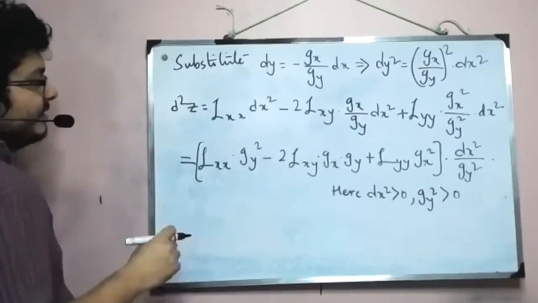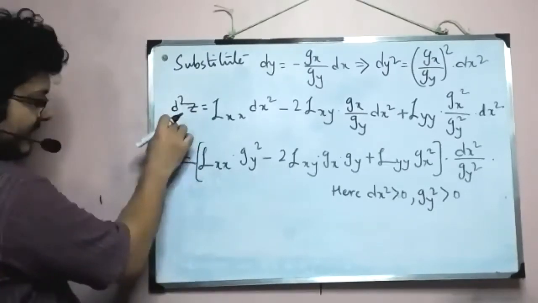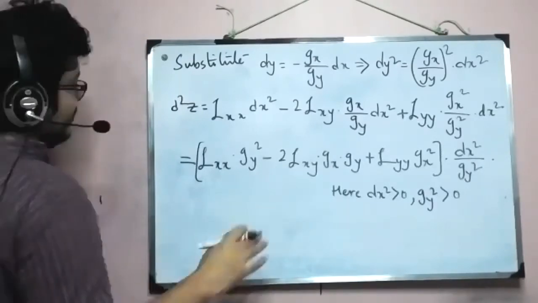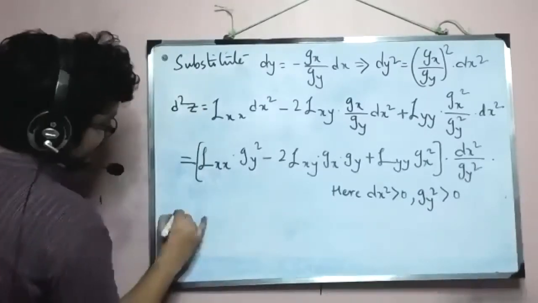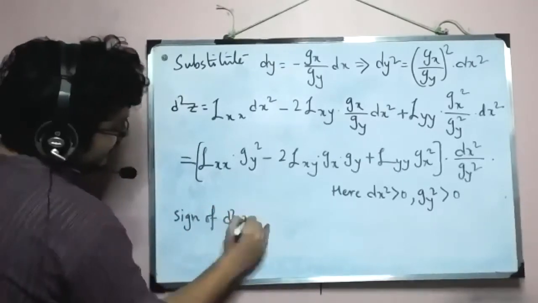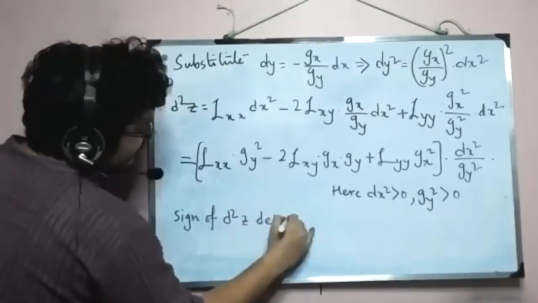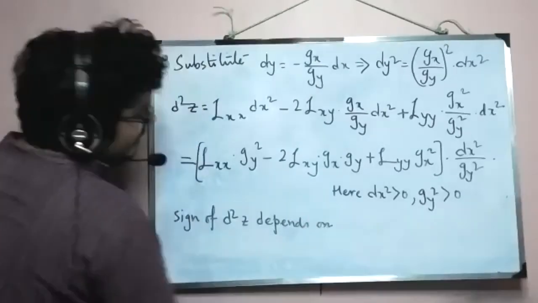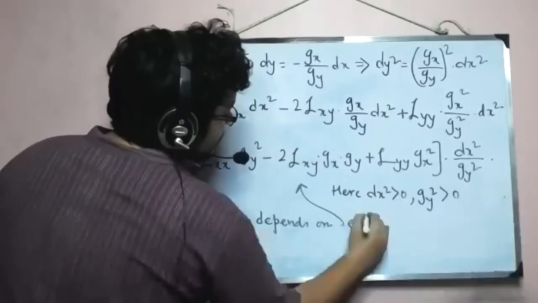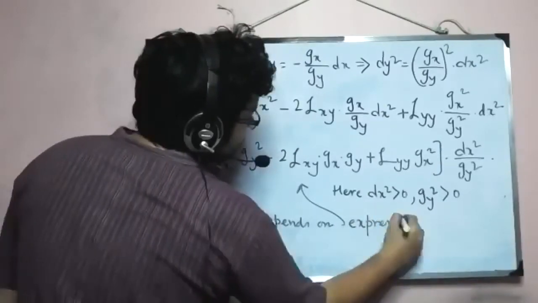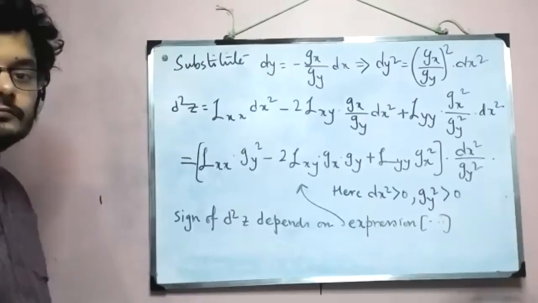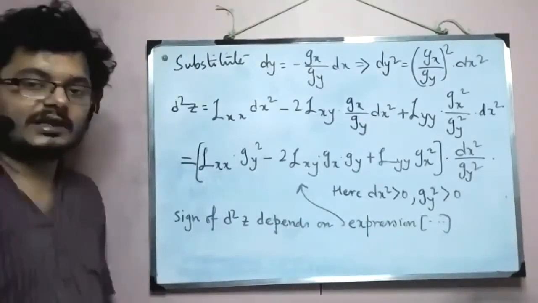So that means the sign of d²z, which is important here because that's what we're looking at, depends on this expression here, the expression in the third bracket.